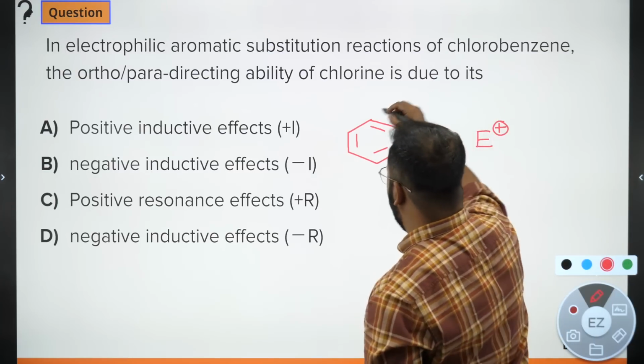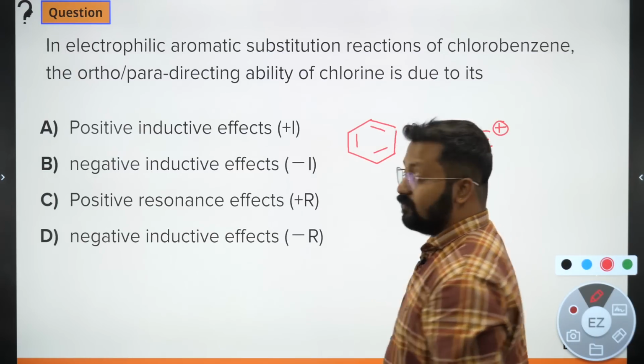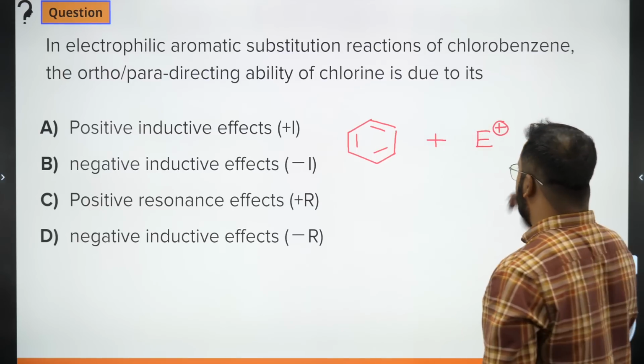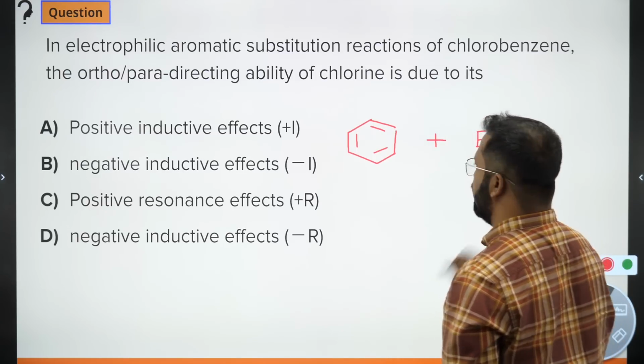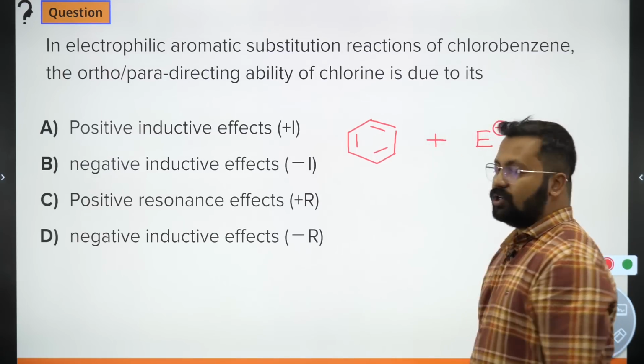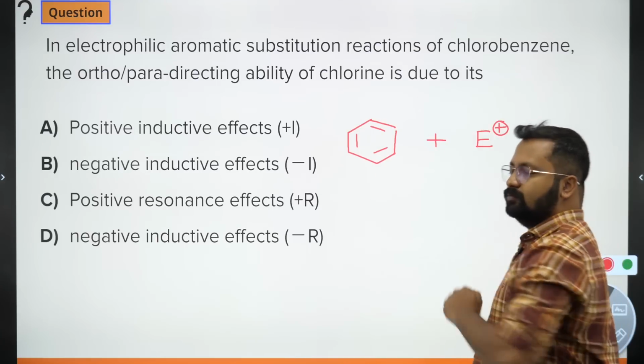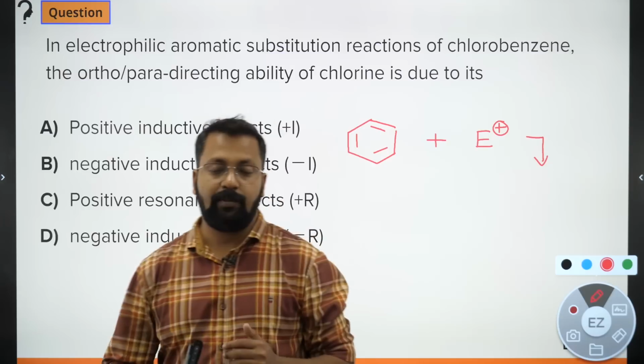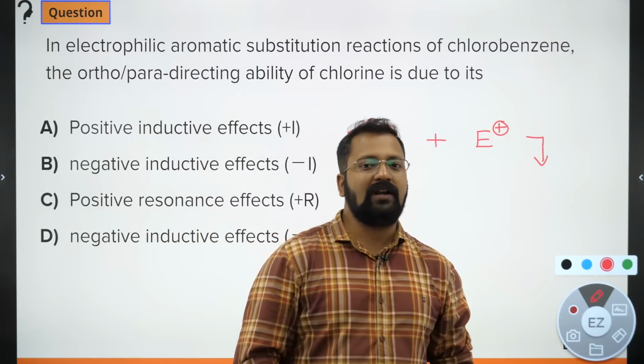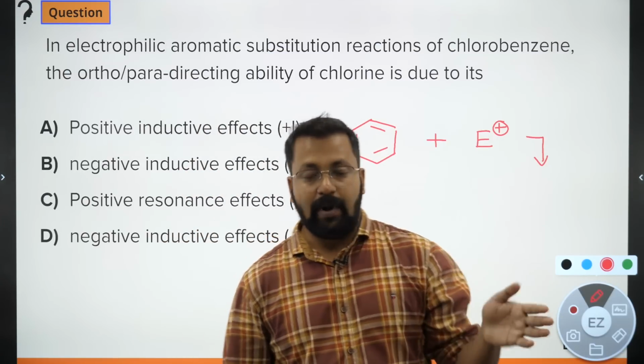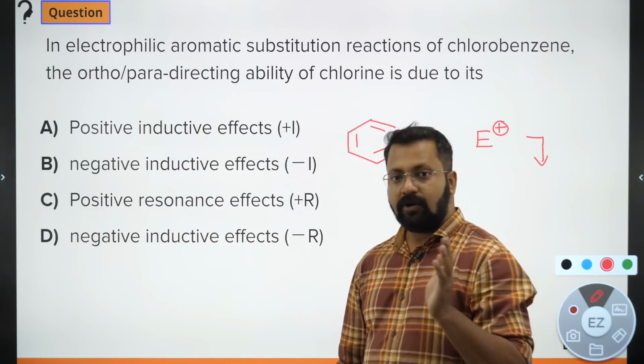But the electrophile will not get added completely and perform an addition reaction, it will rather perform a substitution reaction, because if it performs addition across the double bond, the double bond will be lost and it will become non-aromatic. Aromatic to non-aromatic conversion is not favorable.